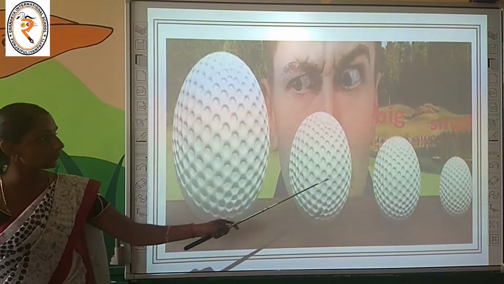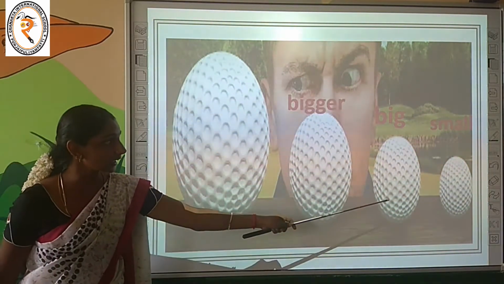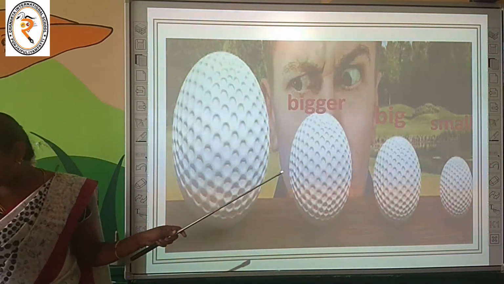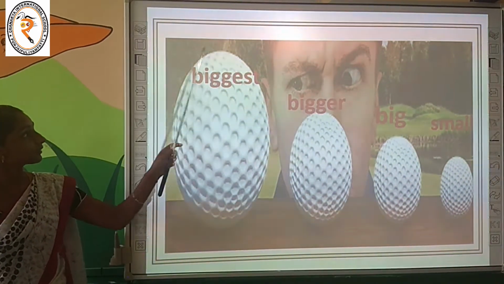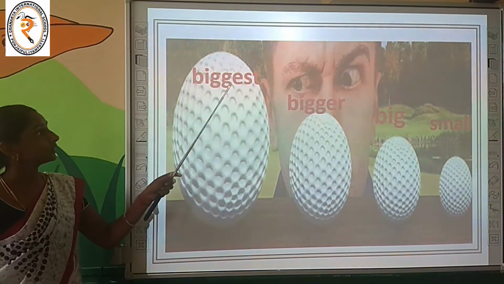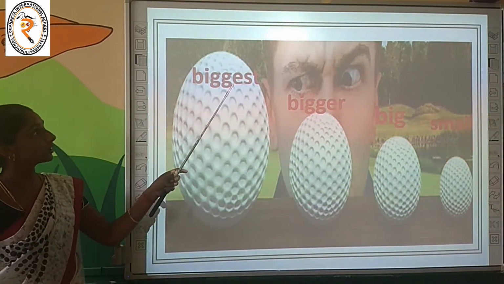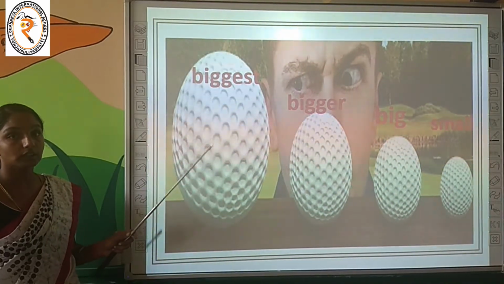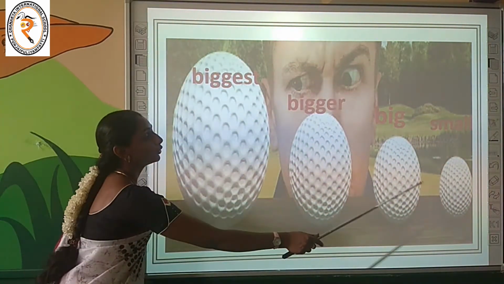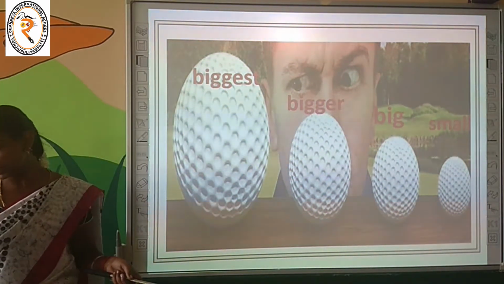Now we are going to compare these balls. The third ball is bigger than the second ball. See here, the last ball is the biggest of all the other three. Why are we saying biggest? Why are we adding est to this word? Because we are comparing more than two balls, we have to use the word biggest.